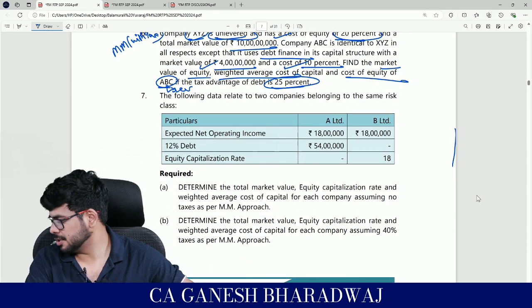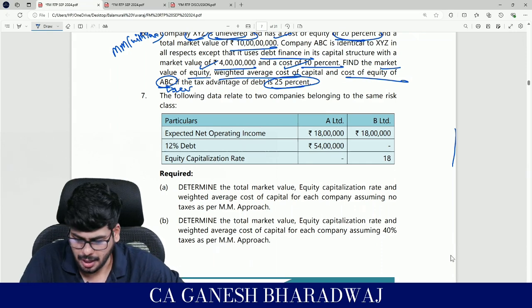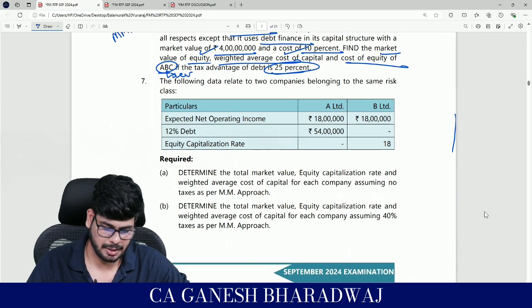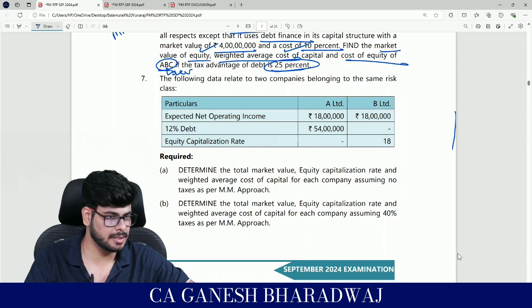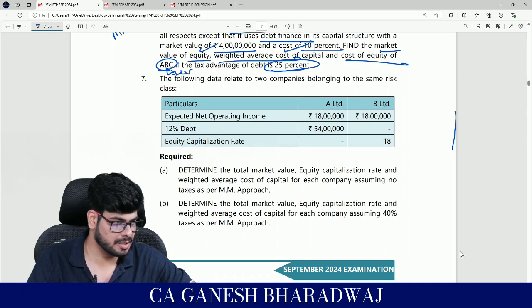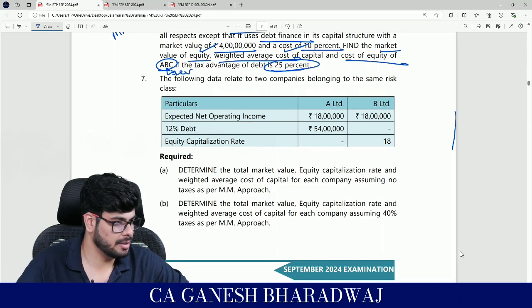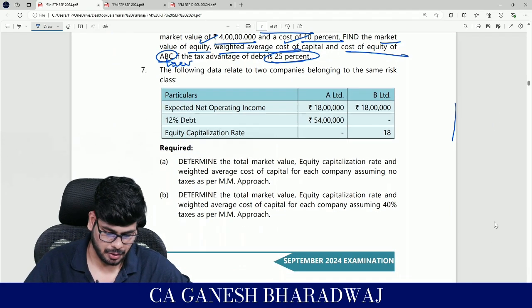I think 3 more sums left. One on capital structure, one on leverages, and one on dividend decisions. I don't think it should take much time, so let's try to wrap it up as quickly as possible, without diluting. Yes, guys? It really means a lot that you guys are staying back. Don't worry, I'll try my best not to extend. Okay, fine. Shall we get started? Yes, sir. Perfect, guys. Thank you so much.